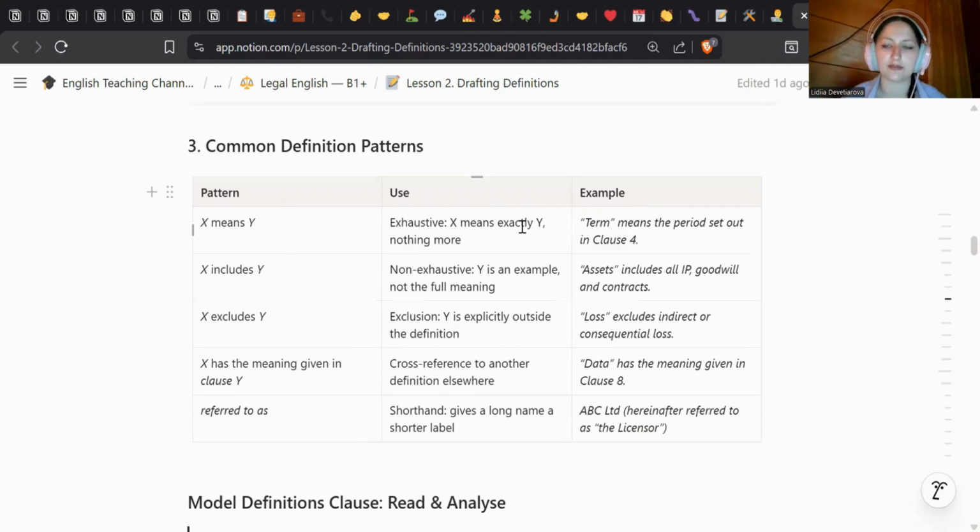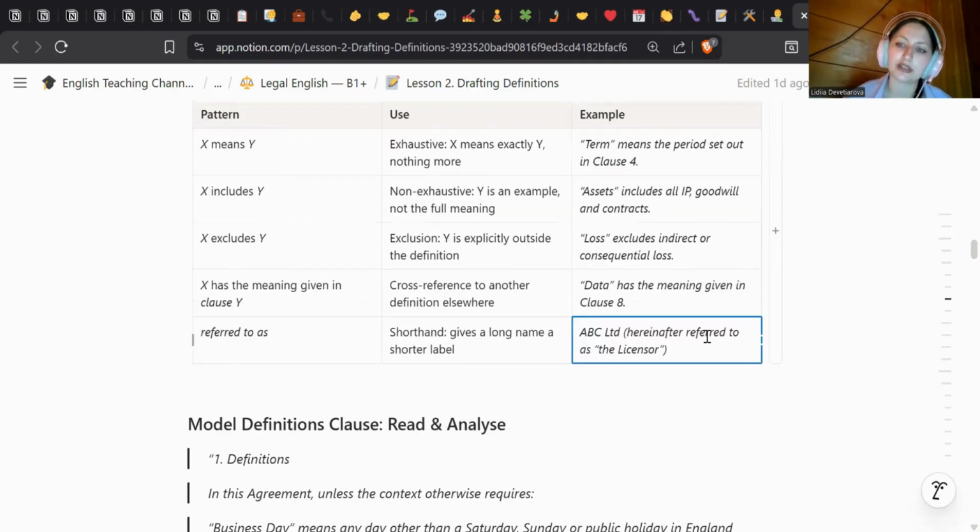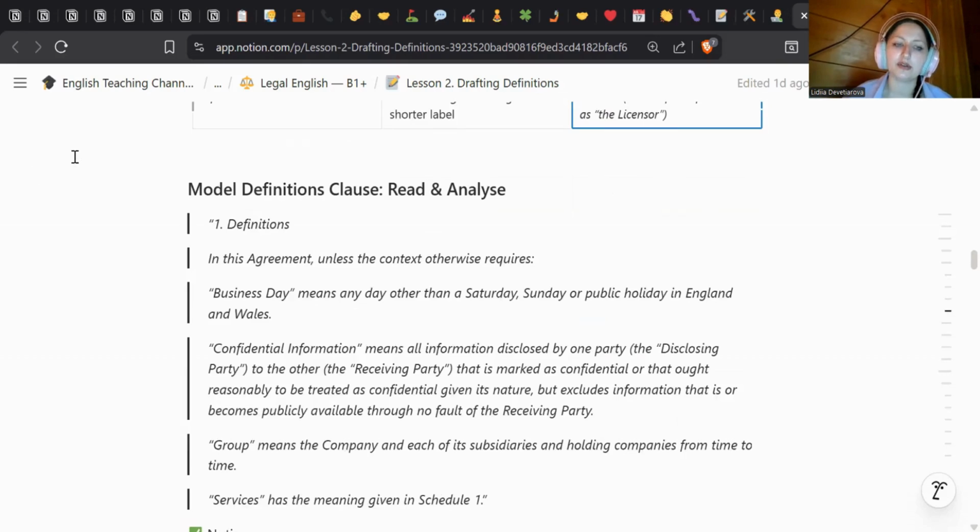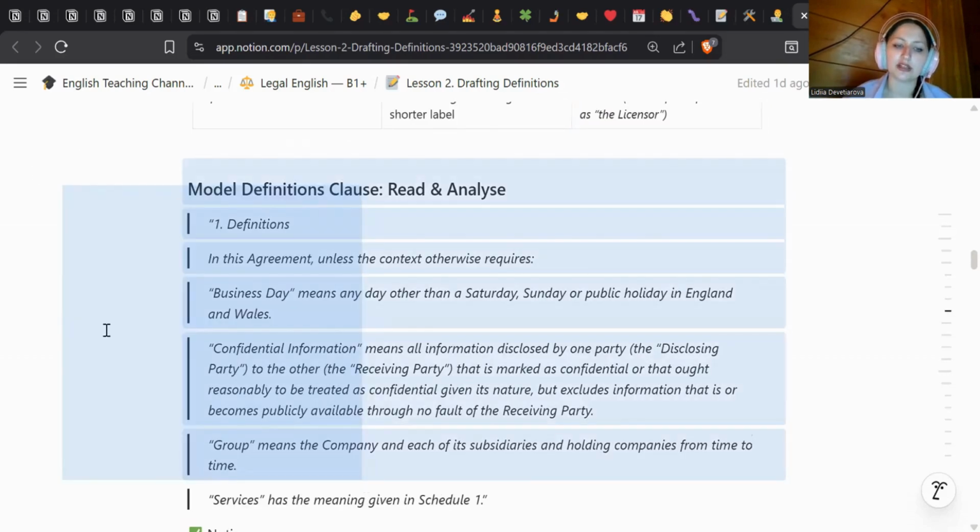Cross-reference to another definition elsewhere. Data has the meaning given in clause 8. Referred to as is shorthand. It gives a long name a shorter label. ABC Ltd, hereinafter referred to as the licensor. Let's go and read the model definition clause and analyze it.